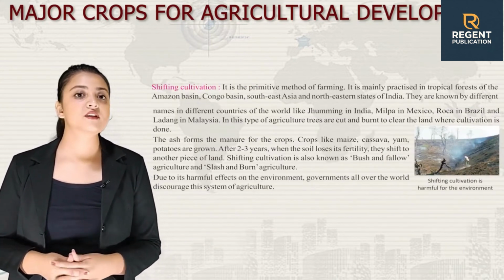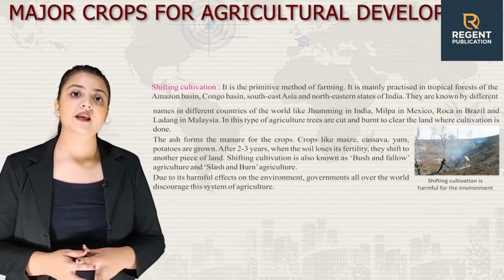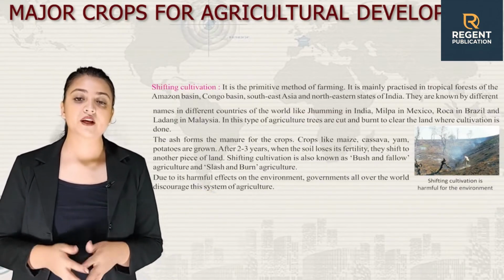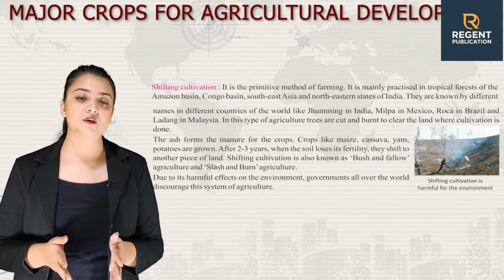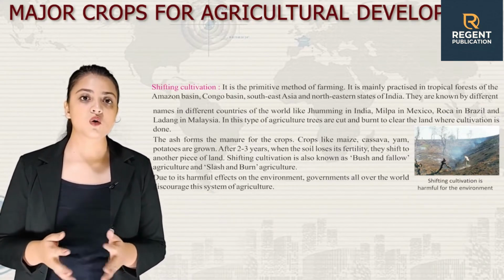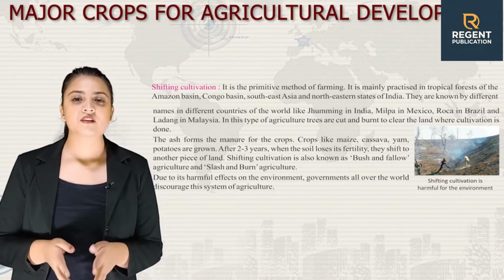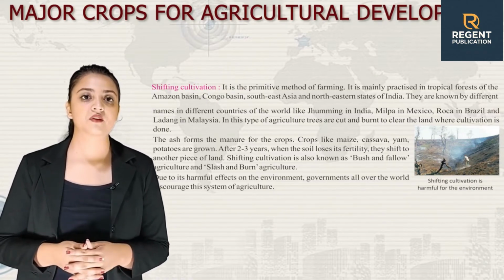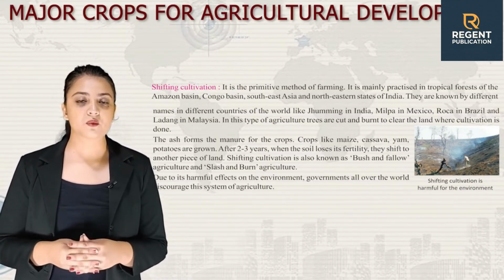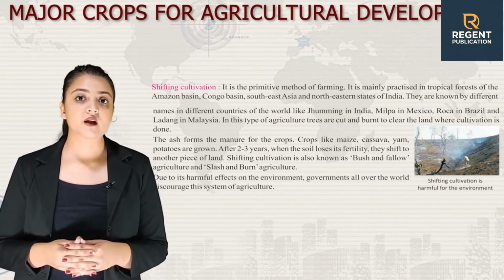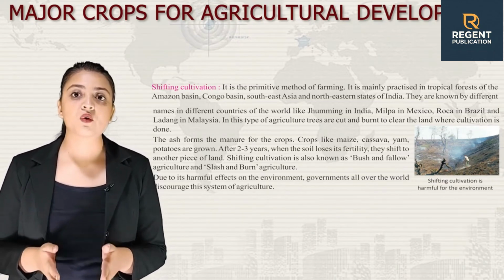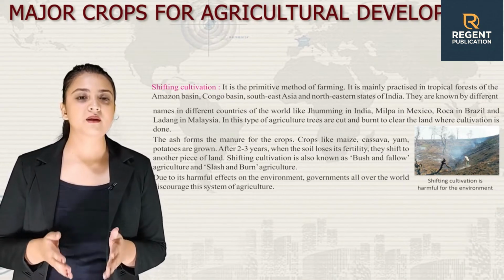Now, first is shifting cultivation. It is the primitive method of farming. It is mainly practiced in the tropical forests of the Amazon basin, Congo basin, Southeast Asia and northeastern states of India. They are known by different names in different countries of the world, like Jhuming in India, Milpa in Mexico, Roca in Brazil and Ladang in Malaysia.